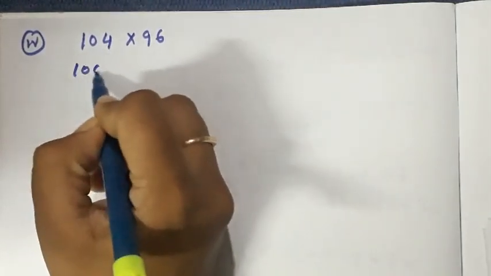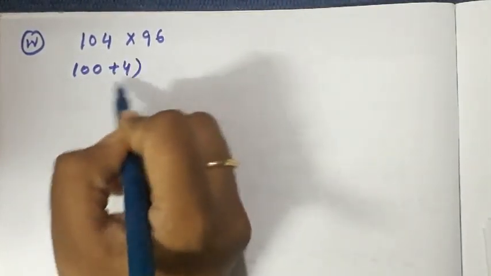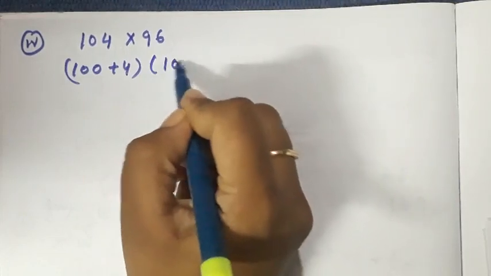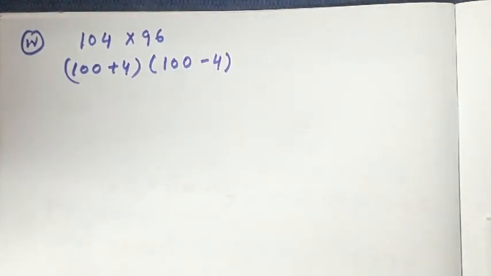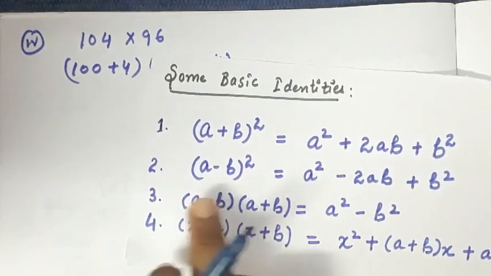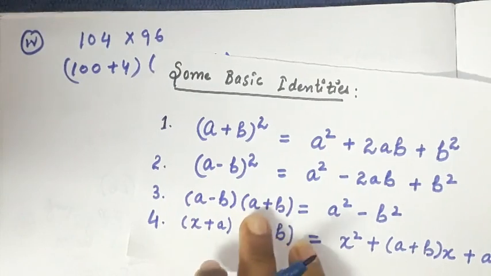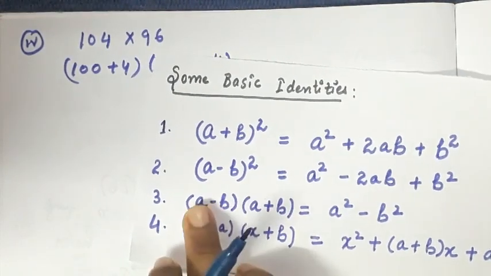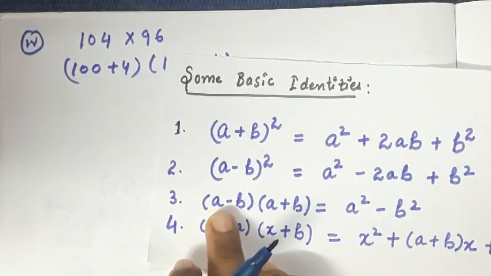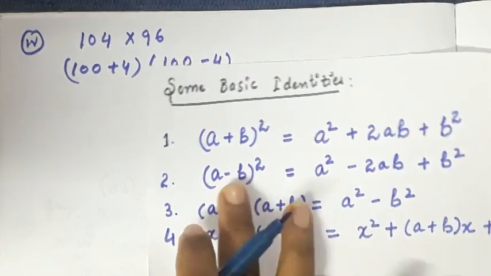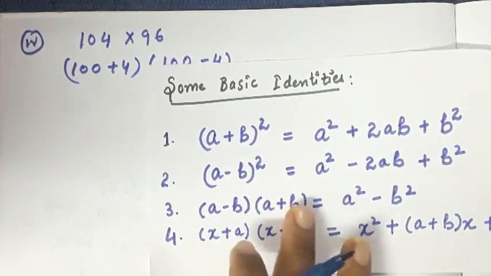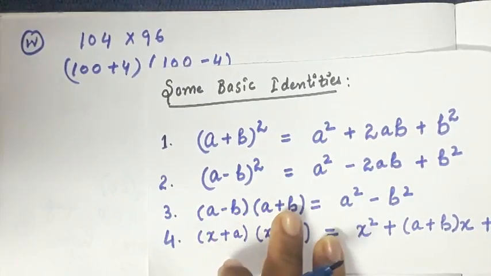I can relate this expression with the third identity, that is a minus b and a plus b, because these two factors are different from each other only in sign.